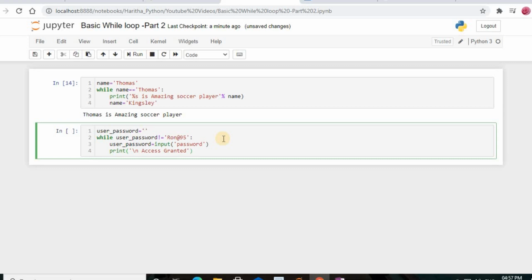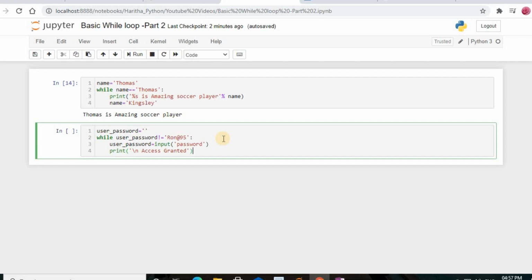For that, I use a variable user_password, which will be a blank string. We then set up a while loop which will keep prompting for the password until the person enters the correct password, ron@95. To do that, the condition being evaluated is whether the value of user_password is not equal to ron@95.